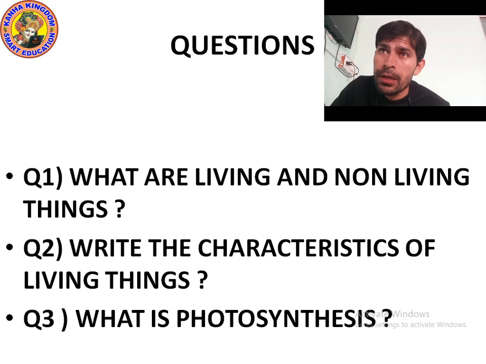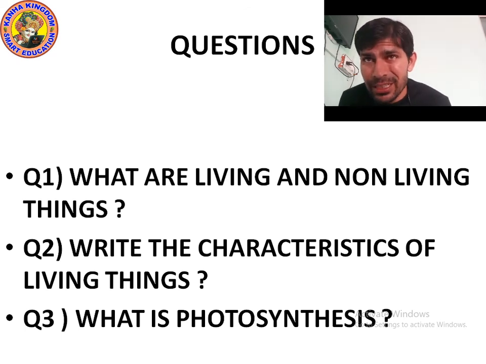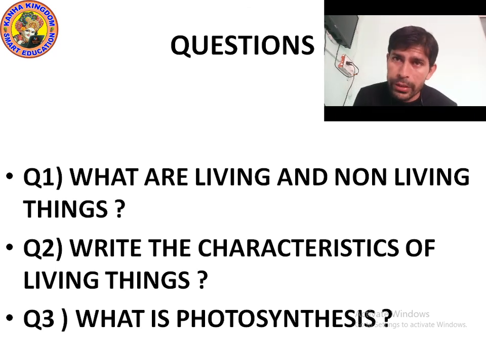Question number one: what are living things and non-living things? Living things are those things which take air, water, food, and sunlight for their existence. Non-living things are those things which do not need air, water, food, and sunlight to survive. We human beings, animals, and plants are living things. Table and chair are non-living things. Water, air, and rocks are also non-living things.